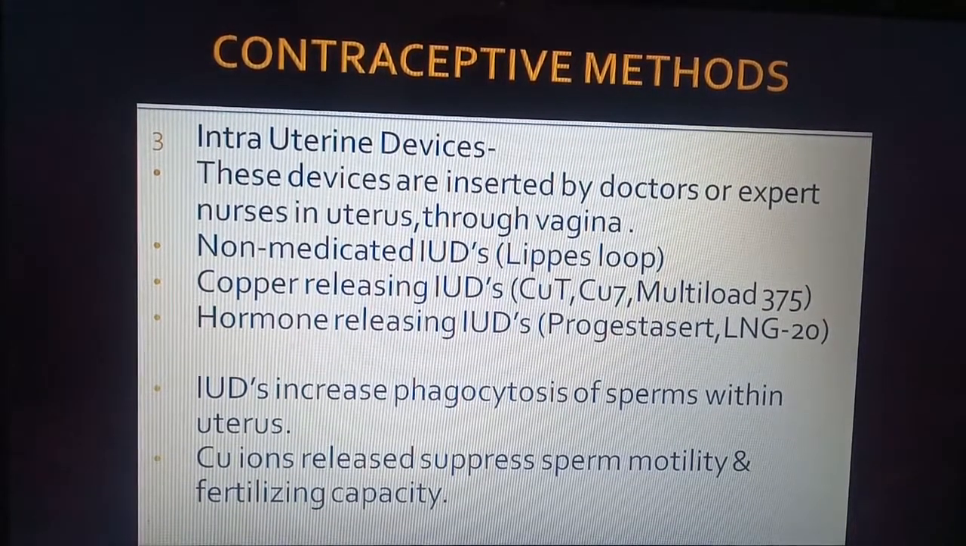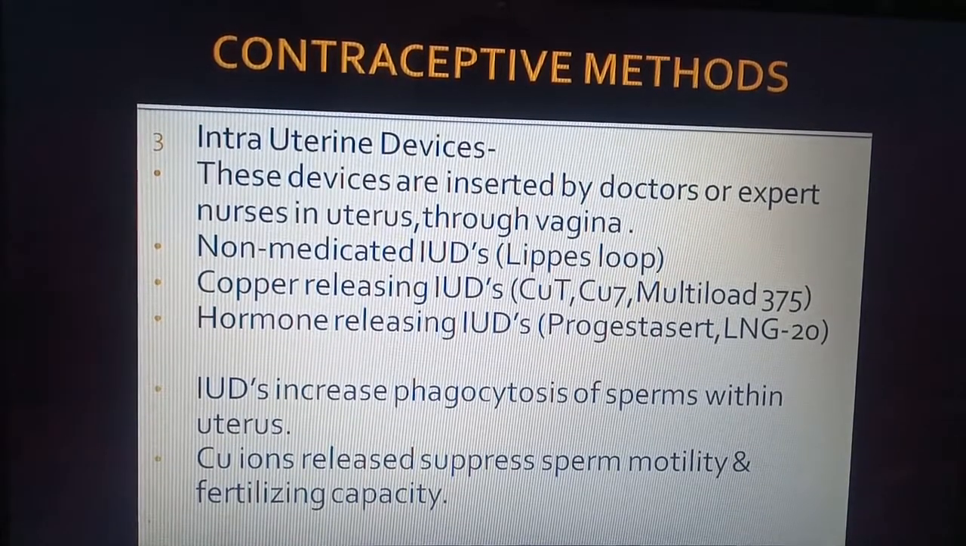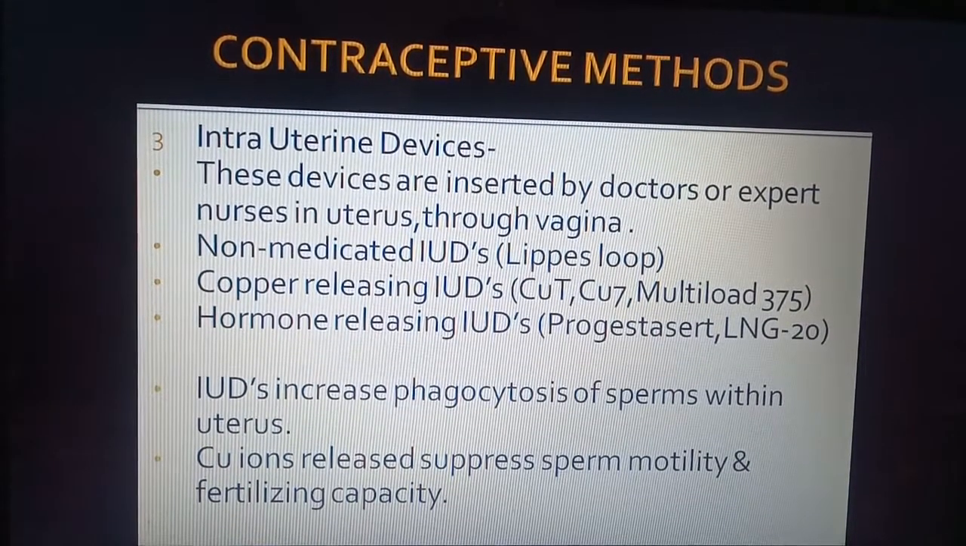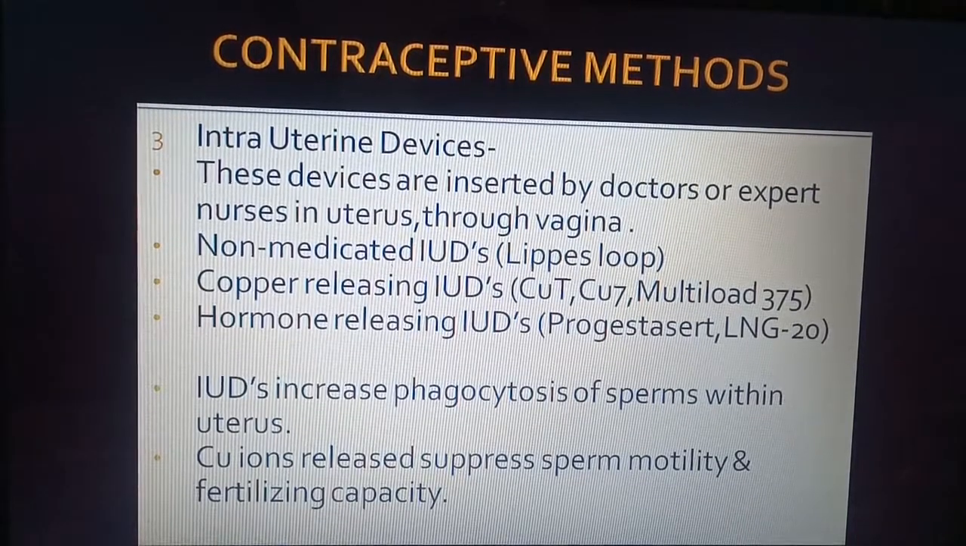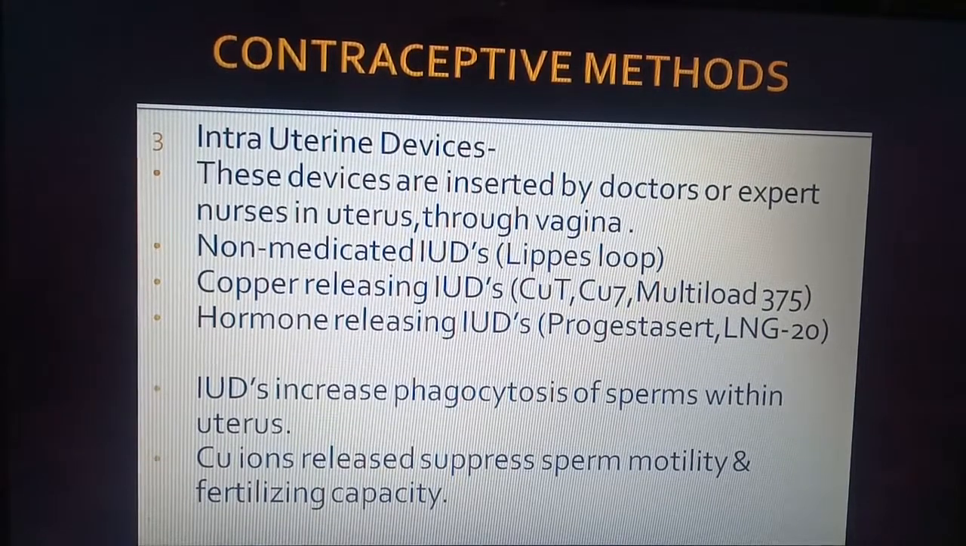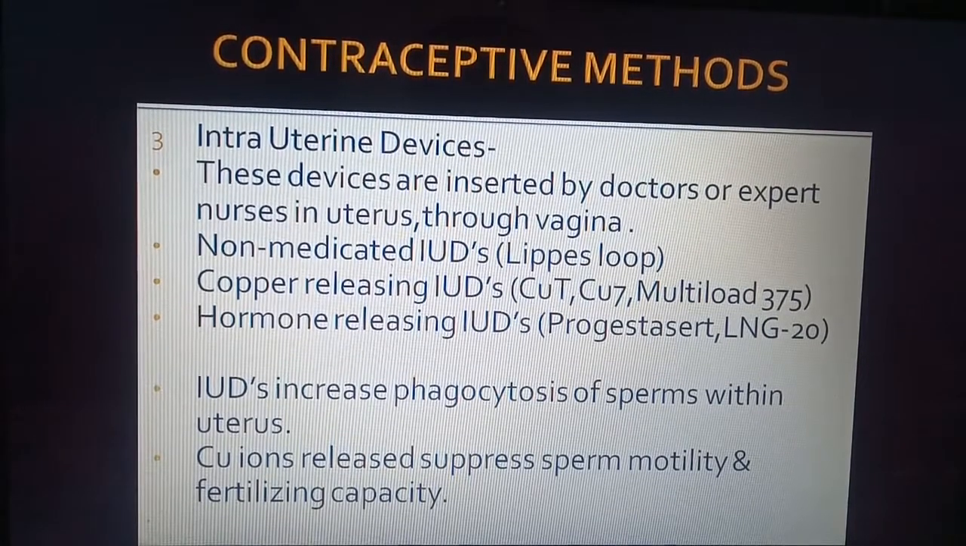So they are of different types. First is the non-medicated IUD. So it does not involve any chemical. Example is Lippes loop. The second is the copper releasing IUD. They release copper in the maternal body, like the uterus. It is Copper T, Copper 7, Multiload 375. So these are three copper releasing IUDs. Then hormone releasing IUDs. So they are Progestasert and LNG-20. They release hormones.